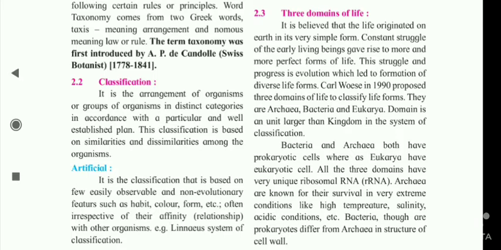Domain is a unit larger than kingdom in the system of classification. Bacteria and archaea both have prokaryotic cells, whereas eukarya have eukaryotic cells. All the three domains have very unique ribosomal RNA, that is rRNA. Archaea are known for their survival in very extreme conditions like high temperature, salinity, acidic condition, etc. Bacteria, though are prokaryotes, differ from archaea in structure of cell wall.